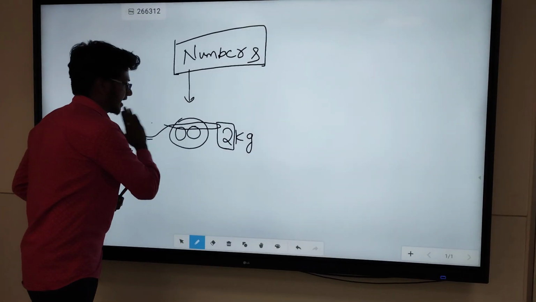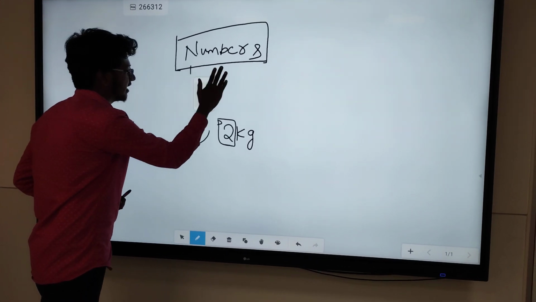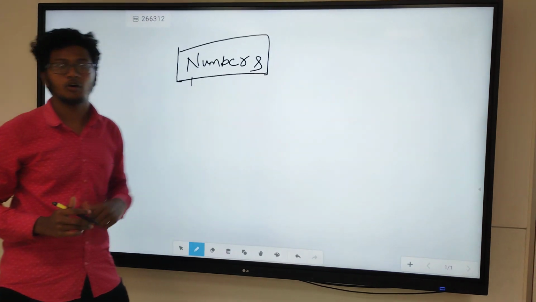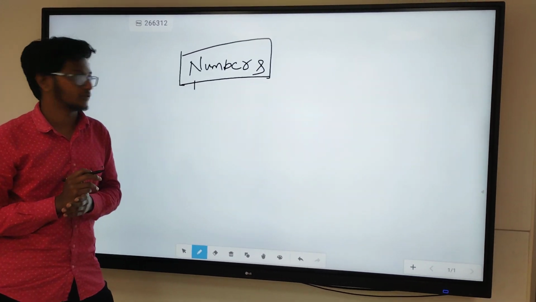So why do we need to study numbers here? Because in our day-to-day activities we use numbers. From morning to evening we all count numbers, we all work on these numbers only.